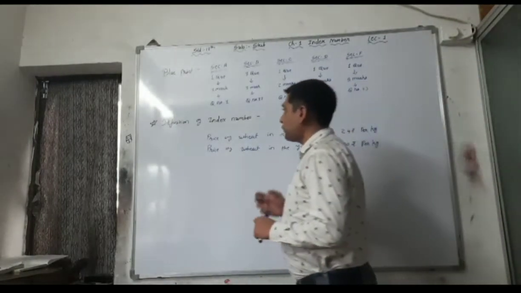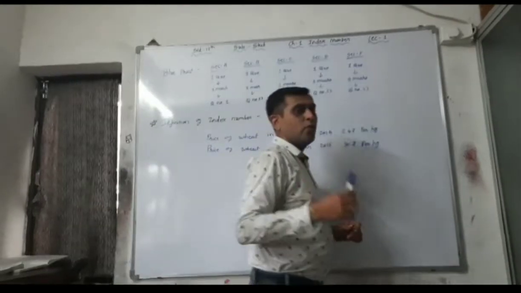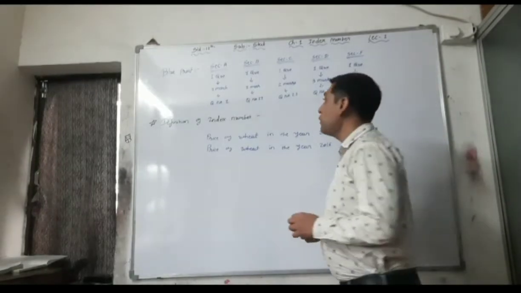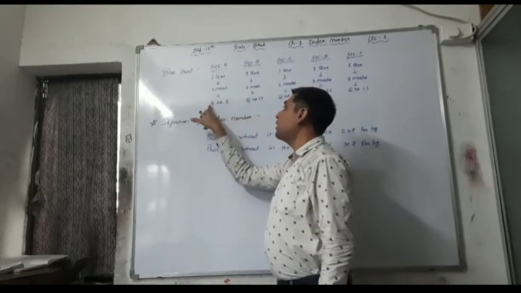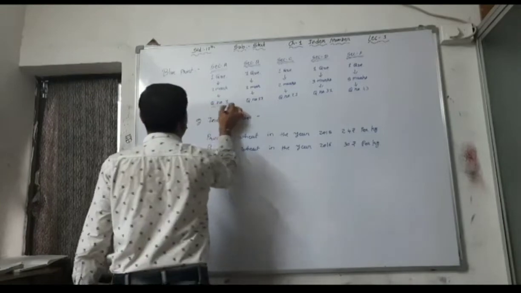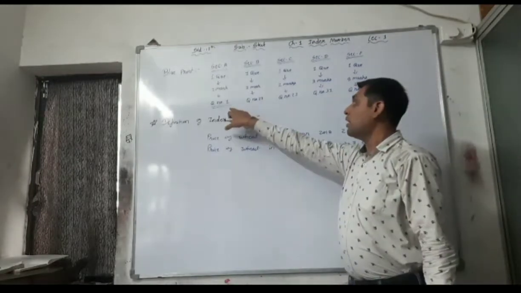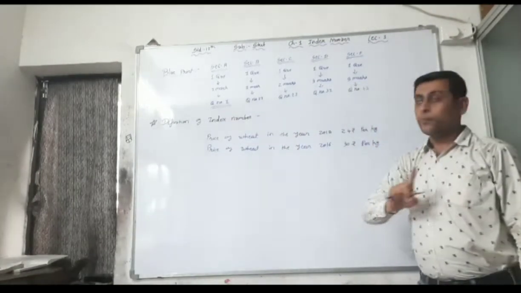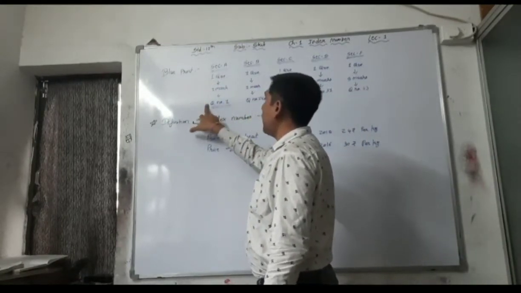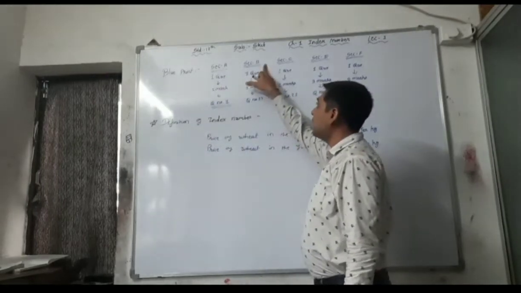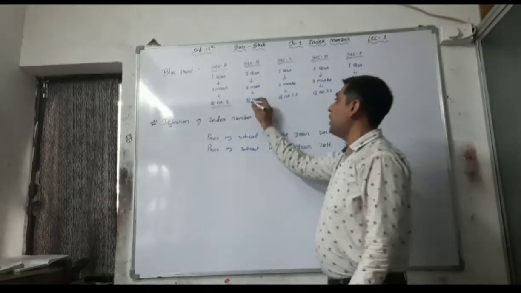Okay, so first of all we concentrate on the blueprint. What is the blueprint of this chapter? See, for the blueprint I am writing in blue ink. See this, section A, 1 question, 1 mark, and the question number that will be asked in your examination is also given here, as in the last lecture. I gave you chapter number 4. See here, same here, section A, 1 question, 1 mark, and it will be asked in question number 1. Then section B, 1 question, 1 mark, and it will be asked in question number 11.